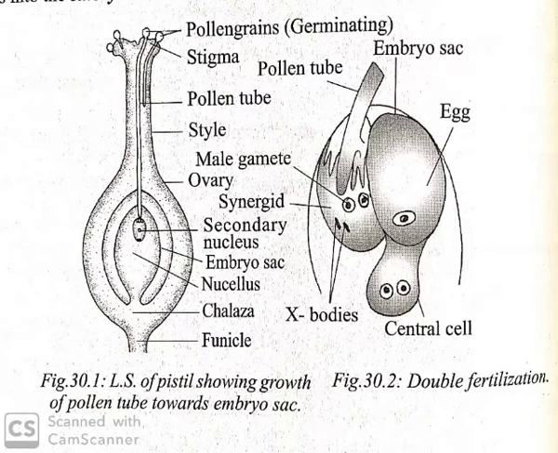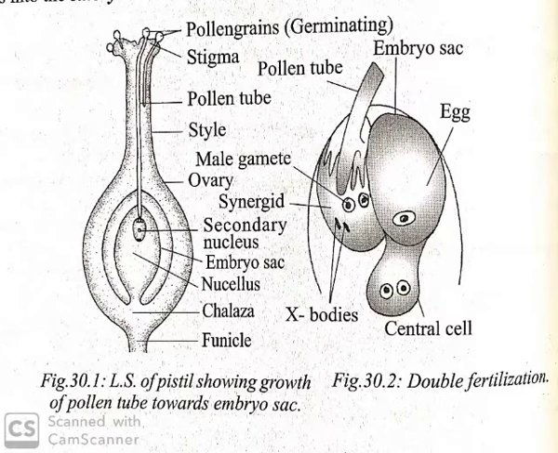Example, Lilium plant. Chalazogamy: the pollen tube enters into the ovule at the chalazal end of the ovule. You can see it in Casuarina and Betula plants. Another type, mesogamy: the pollen tube enters the ovule through the integument or otherwise called funicle. You can see it in the Cucurbita plant. These are how the pollen tube enters at different places in the ovule.